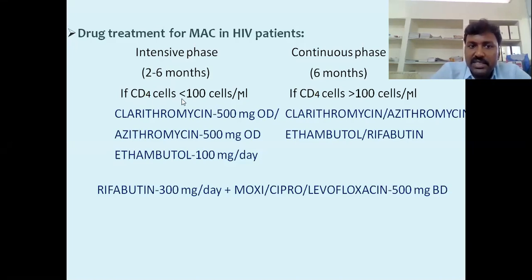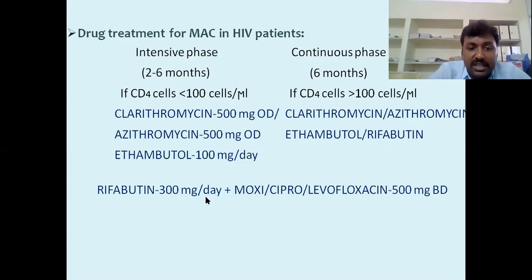So if CD4 cells are less than 100 cells per ml, we can treat with these drugs: clarithromycin, azithromycin, ethambutol. Then after 6 months, the 7th month, 8th, 9th, 10th, 11th, 12th, if the CD4 is greater than 100 cells per ml, we can give clarithromycin or azithromycin or ethambutol or rifabutin.